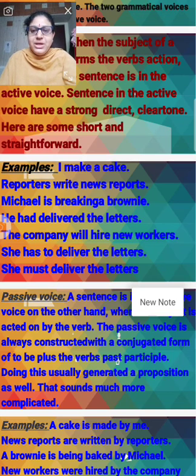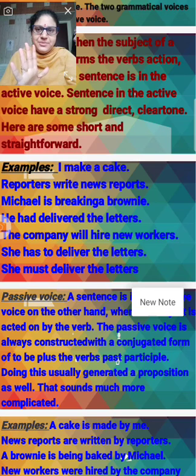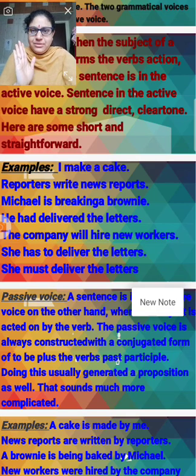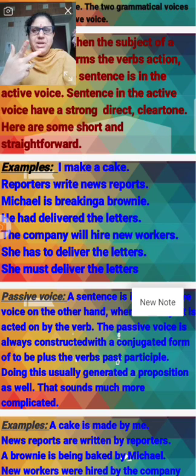So the next one: he had delivered the letter. So his work has been completed. What is his work? He had delivered the letters. Next, come to: the company will hire new workers. So it is in the future tense. The company may or may not do it. That comes under the future tense. Right?